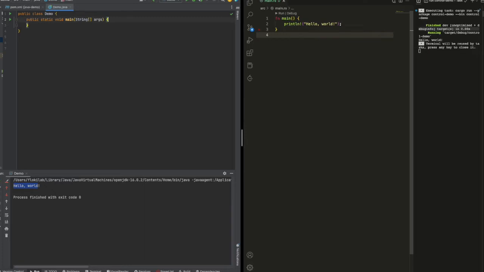When we talk about control flow, the first thing that comes to our mind is the if-else condition.